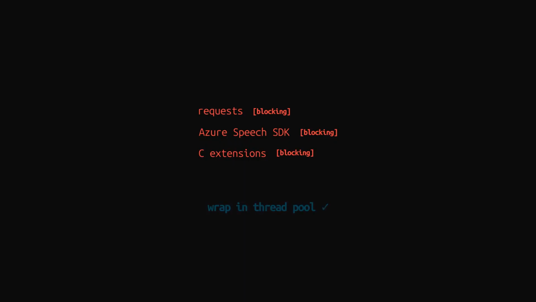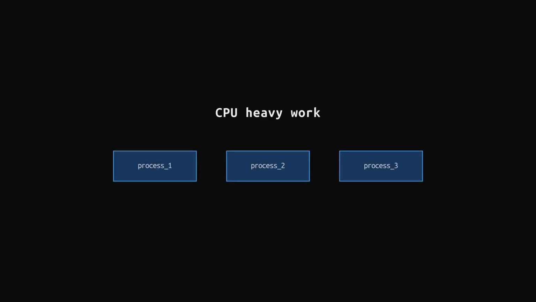But if you are using a library that was not built for asyncio, such as requests, the Azure Speech SDK, or any blocking C extension, do not put it in a coroutine and call it a day. Wrap it in a thread pool and let the OS handle the parallelism. And if your work is CPU heavy rather than IO heavy, neither Gather nor a thread pool will save you, because that is a job for multiprocessing, with different processes, different Python interpreters, and no shared memory bottleneck.